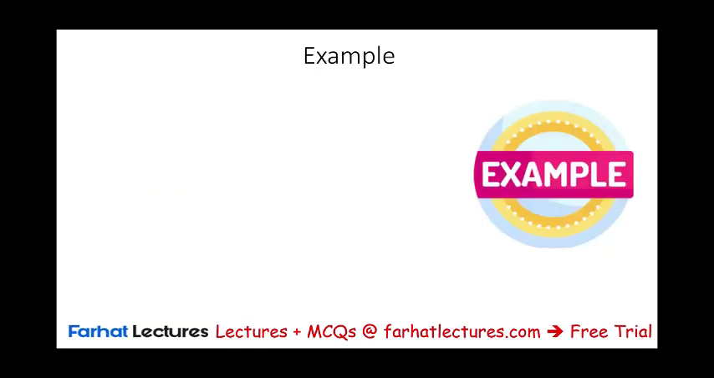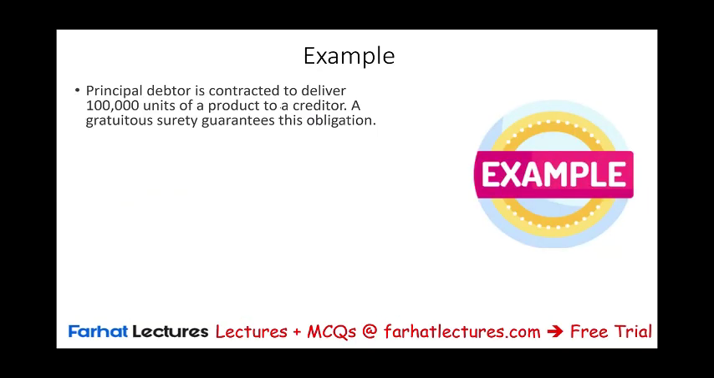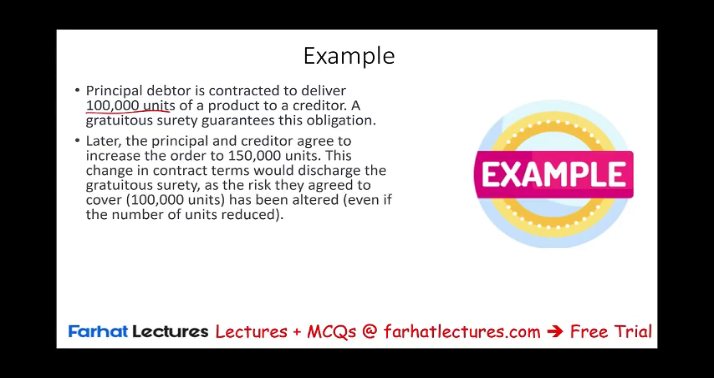Let's take a look at an example. A principal debtor is contracted to deliver 100,000 units of a product to a creditor, and an unpaid surety guaranteed this obligation. Later, the principal and the creditor agree to increase the order to 150,000 units. This change in contract will discharge an unpaid surety, as the risk they agreed on is to cover 100,000.